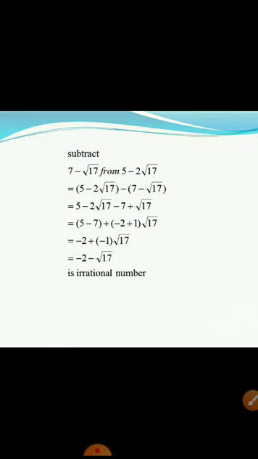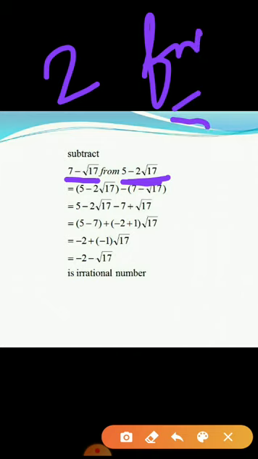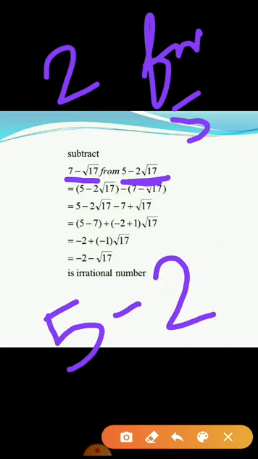Now we'll see the subtraction of irrational numbers. See how it is. I have to subtract 7 minus root 7 from this number. Now suppose if I want to subtract 2 from 5. How will you write? From 5. So I have to write 5 first and then 2. 5 minus 2 it is.